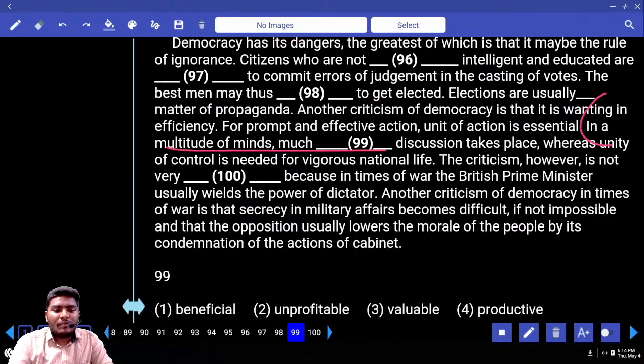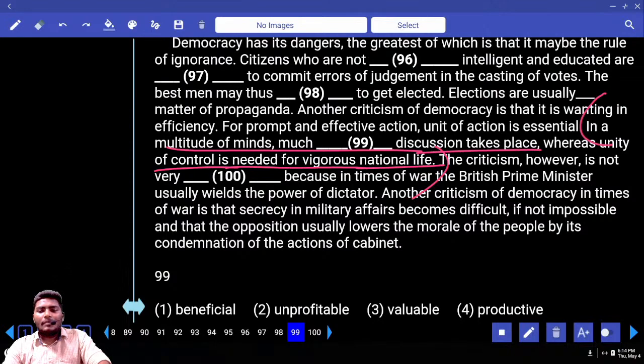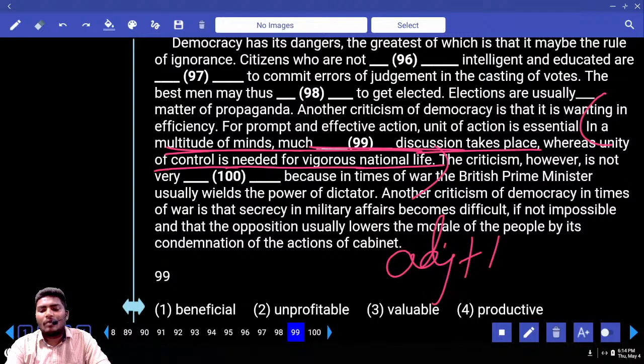In a multitude of minds, that means where there are many minds to discuss something, much dash discussion takes place, whereas unity of control is needed for vigorous national life. Now tell me your answer. In a multitude of minds, when there are so many minds, much dash discussion takes place. Much beneficial, unprofitable, valuable, productive. All of them are adjectives. Discussions is a noun.